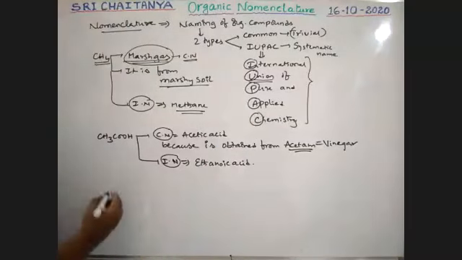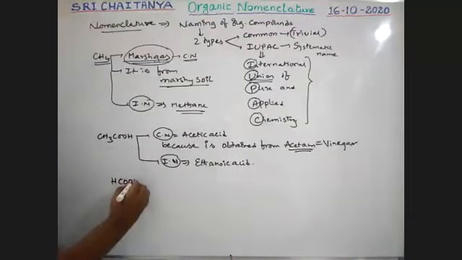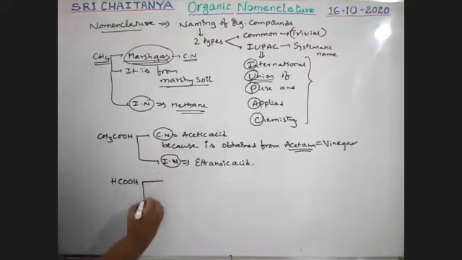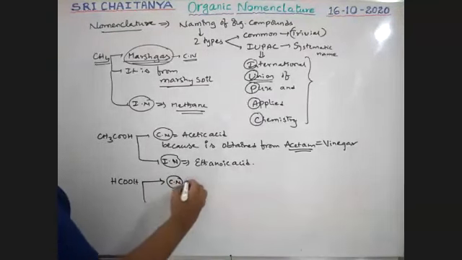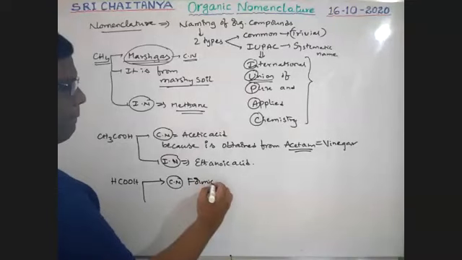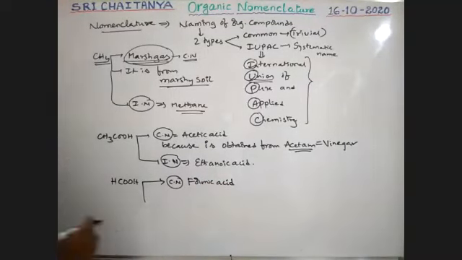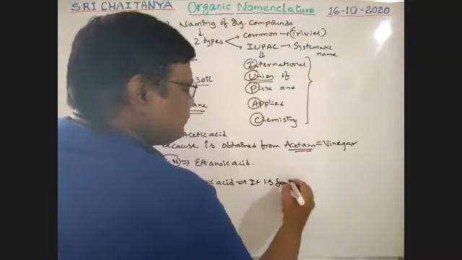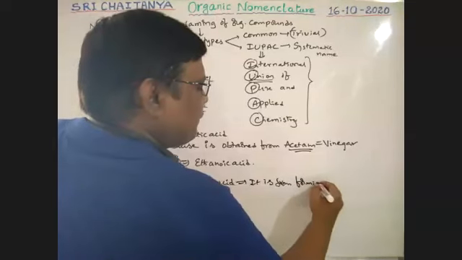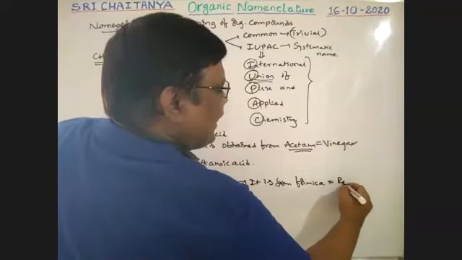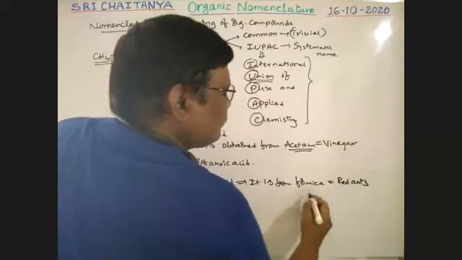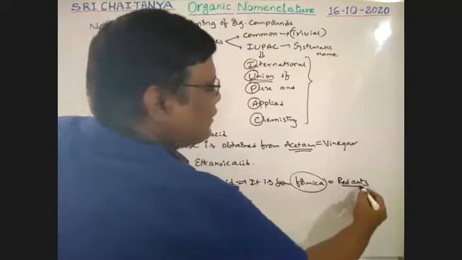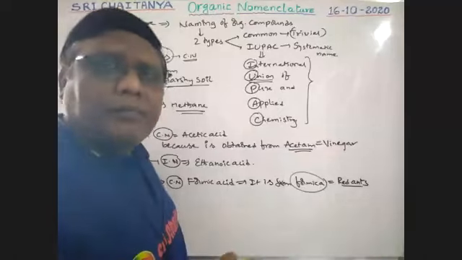Next one, formic acid, HCOOH. Its common name is formic acid. Okay. Why, sir? Why is it called formic acid? Because it is from formica. Formica means red ants.